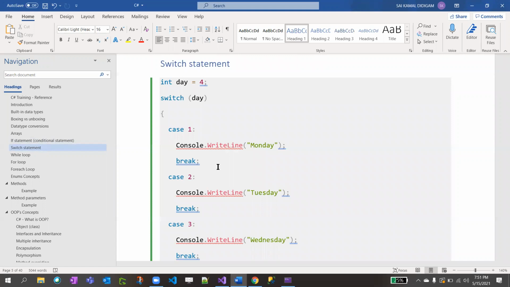If you want to turn on only the TV, you go directly to the TV switch and turn it on. You don't click all the switches to check which one turns on. Switch case is the same thing. If you know which switch it is, it goes directly and executes that line.